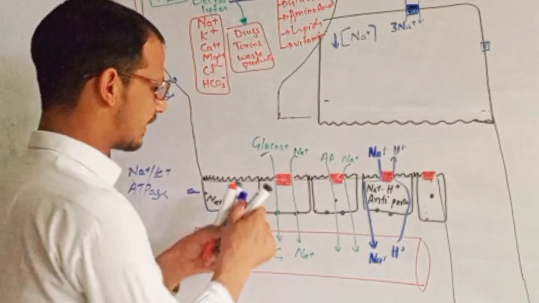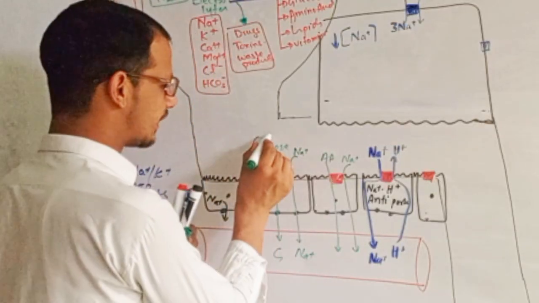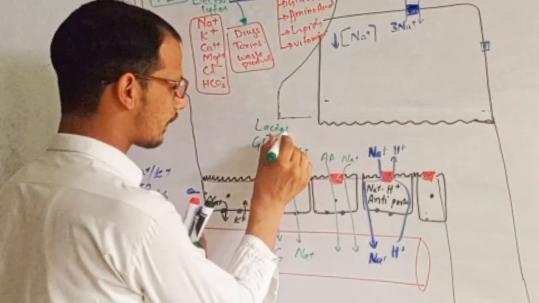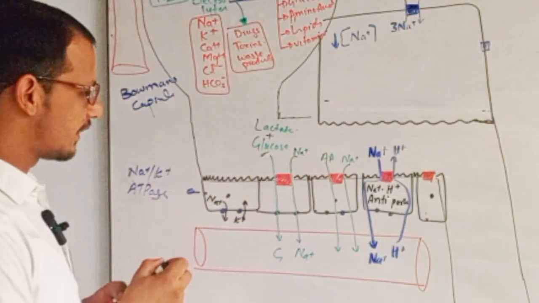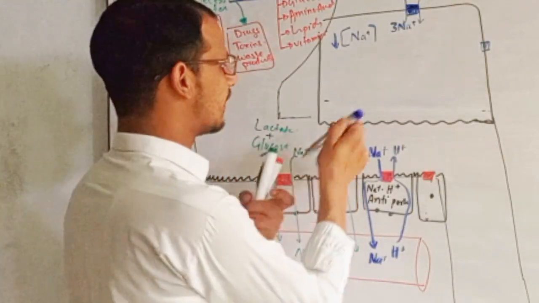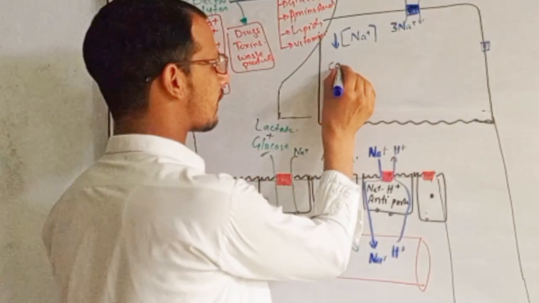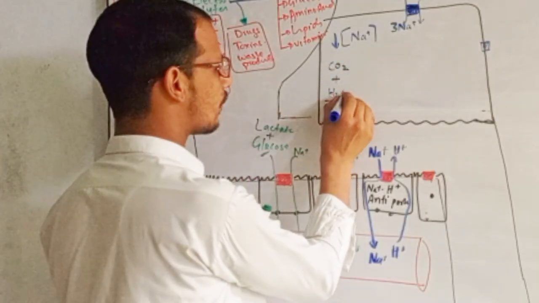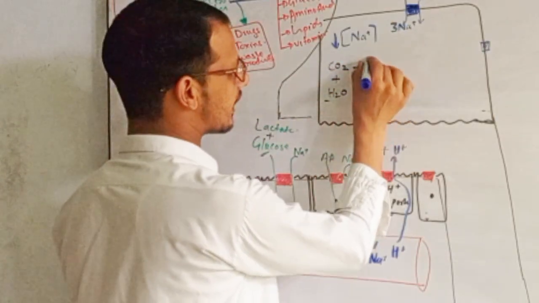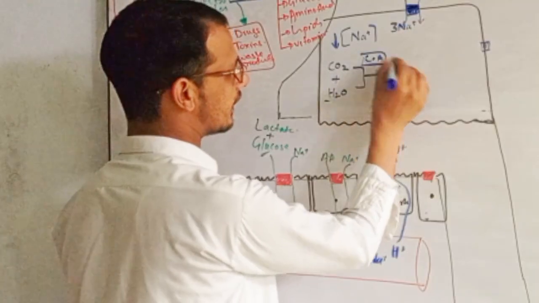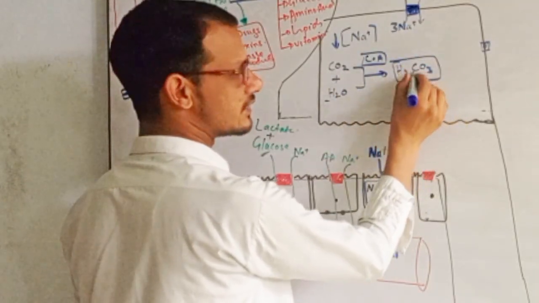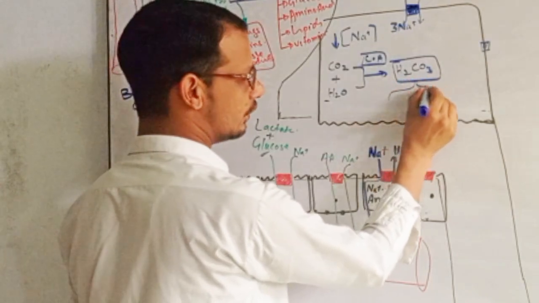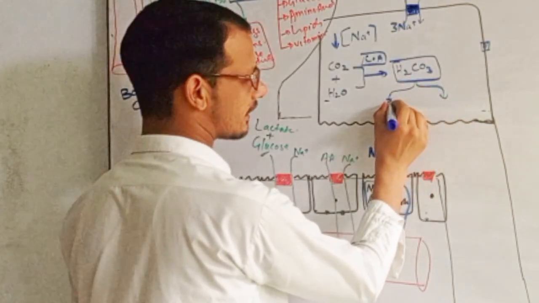Next thing is lactate. Lactate is also moving with glucose. Chloride ion. Here we have a very important reaction taking place, which is carbon dioxide plus water, in the presence of carbonic anhydrase, and it forms H2CO3.